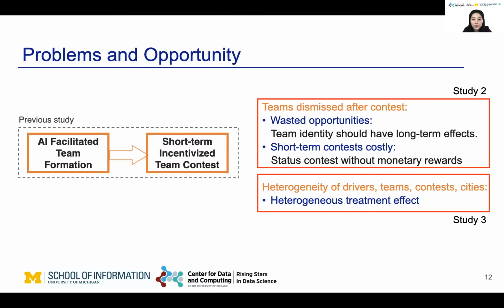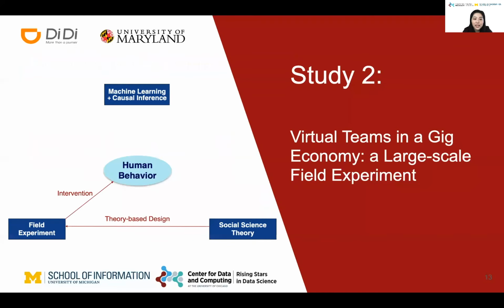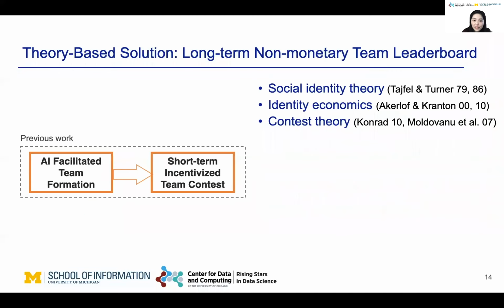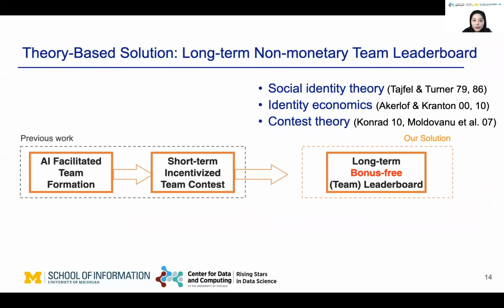So we're going to address these two problems in two different studies. In study 2, we leverage social science theory and design a new intervention and use field experiment to test the effectiveness of this intervention. Specifically, we leverage social identity theory, identity economics, and context theory, and propose to add a longer-term bonus-free contest after the short-term rewarded contest.